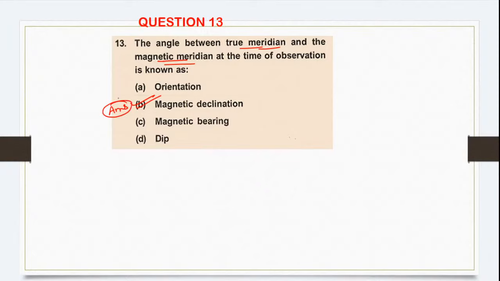B, not dip. Ria, dip is nothing but if there is a needle like this, the vertical deflection of the needle is called dip. So the difference between the true meridian and the magnetic meridian is always called magnetic declination. Okay. Yes, Dinesh, you are right. Let's move on to the next question. That's why I suggest you write the question number and then type the option like this. It will be easier for me to understand.